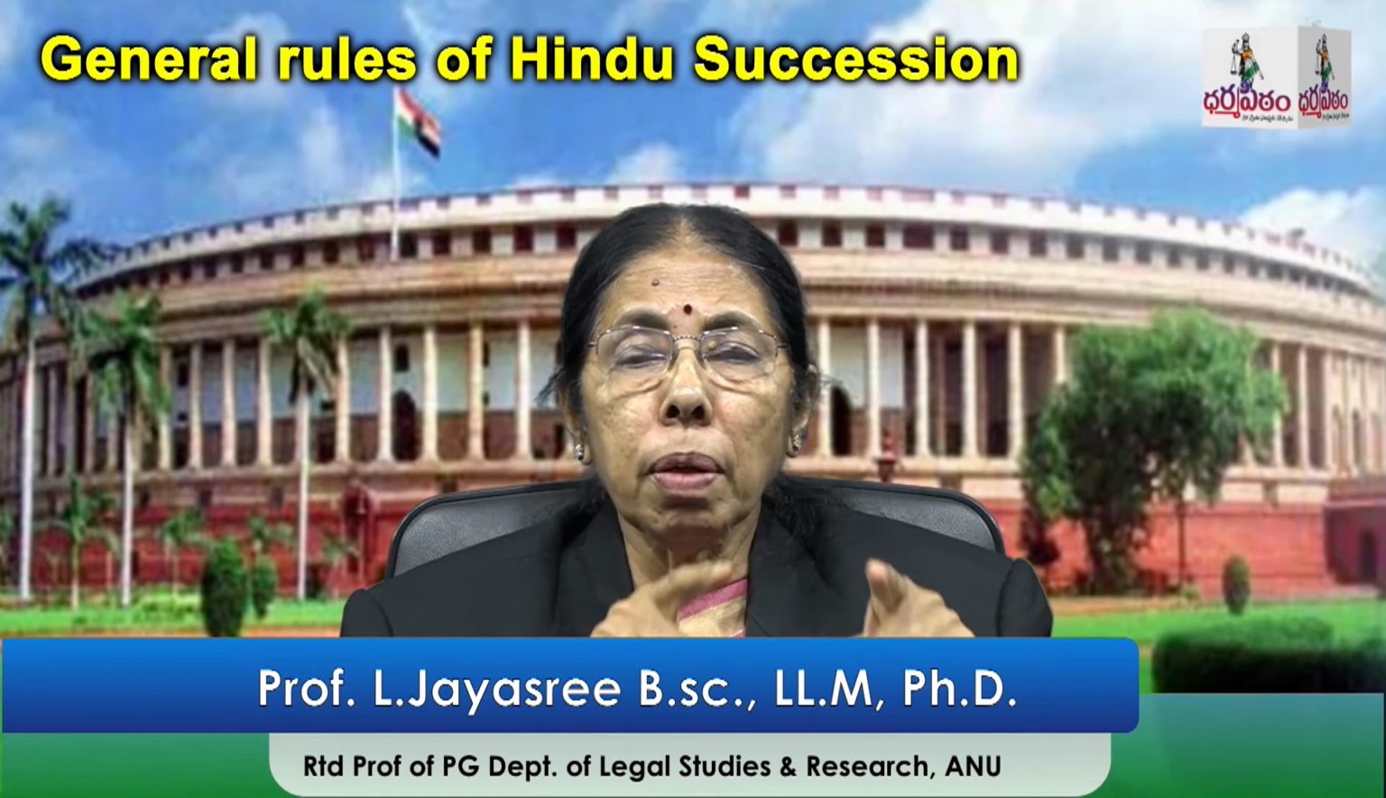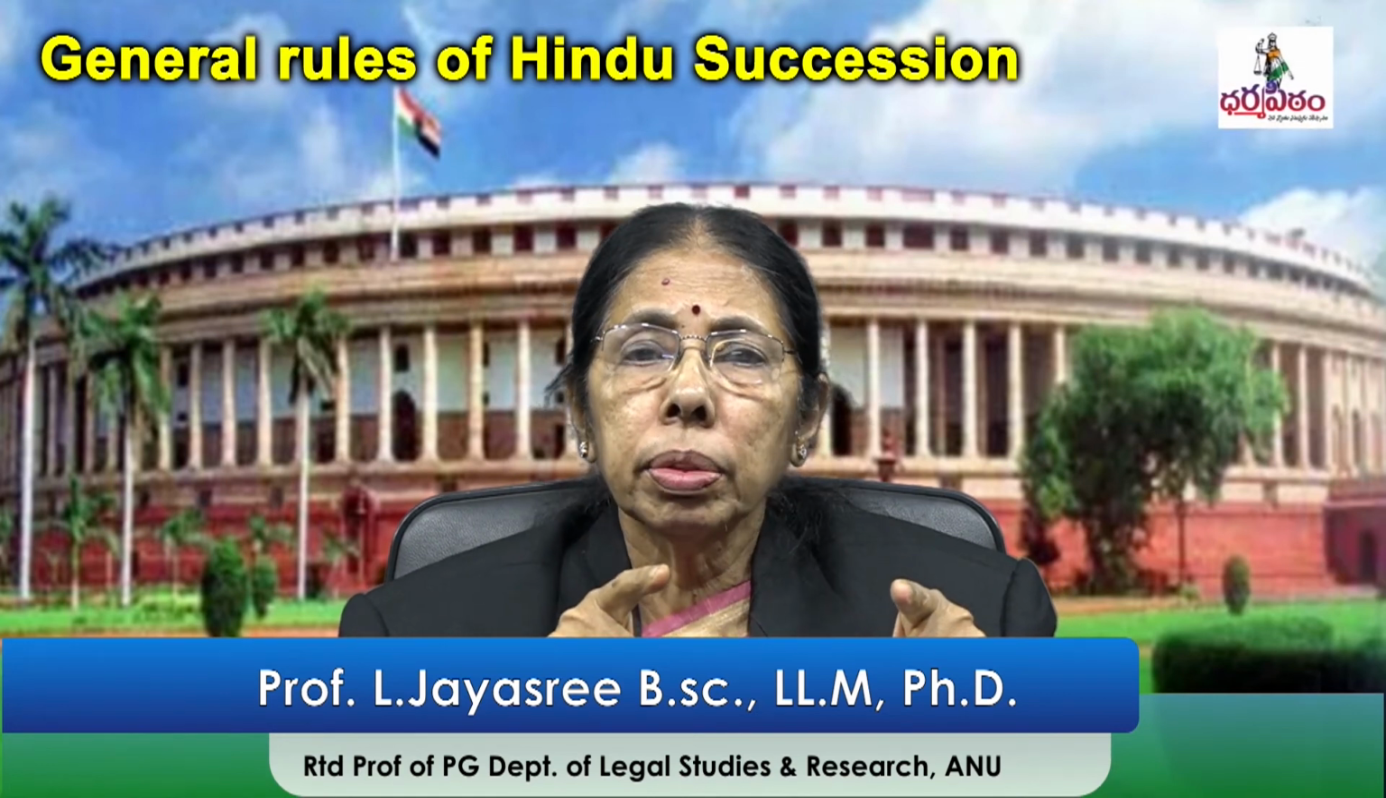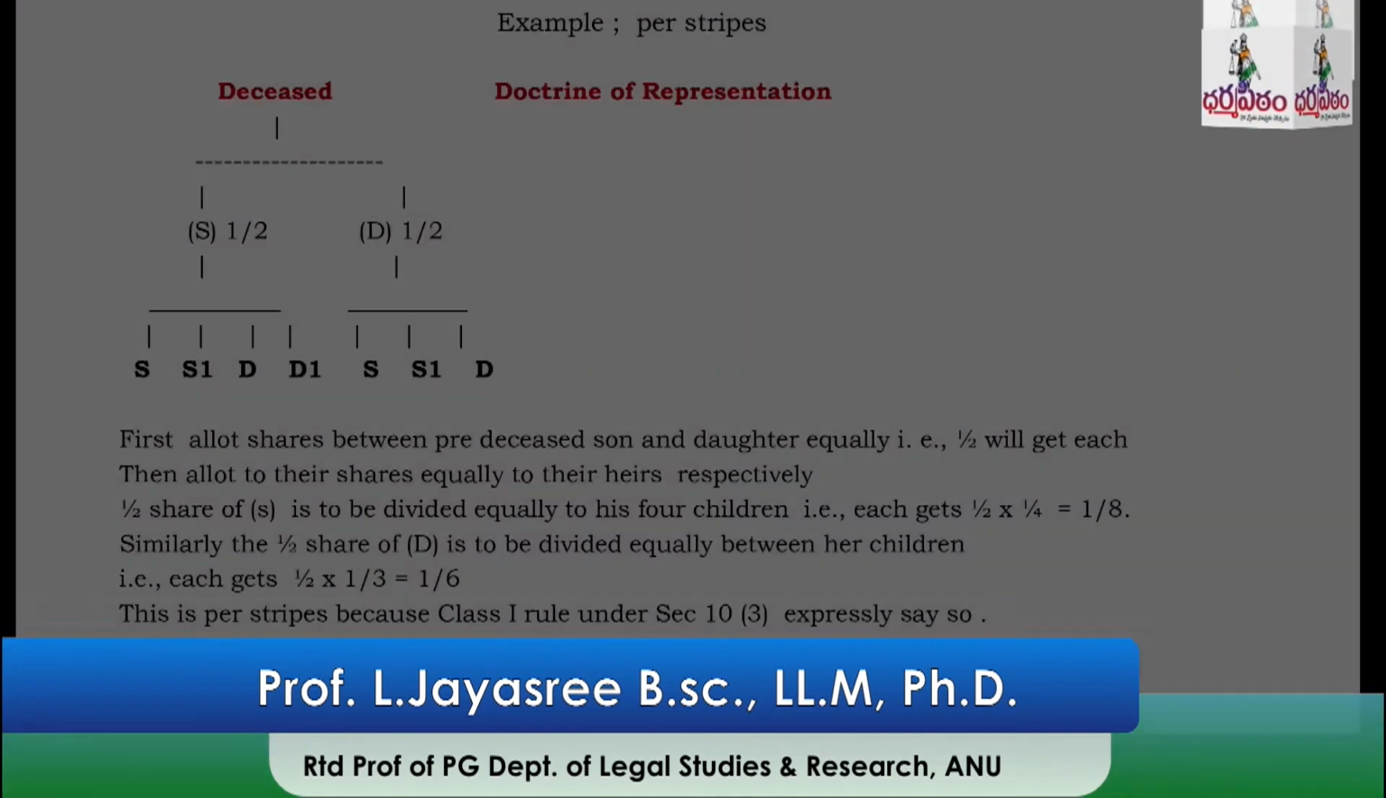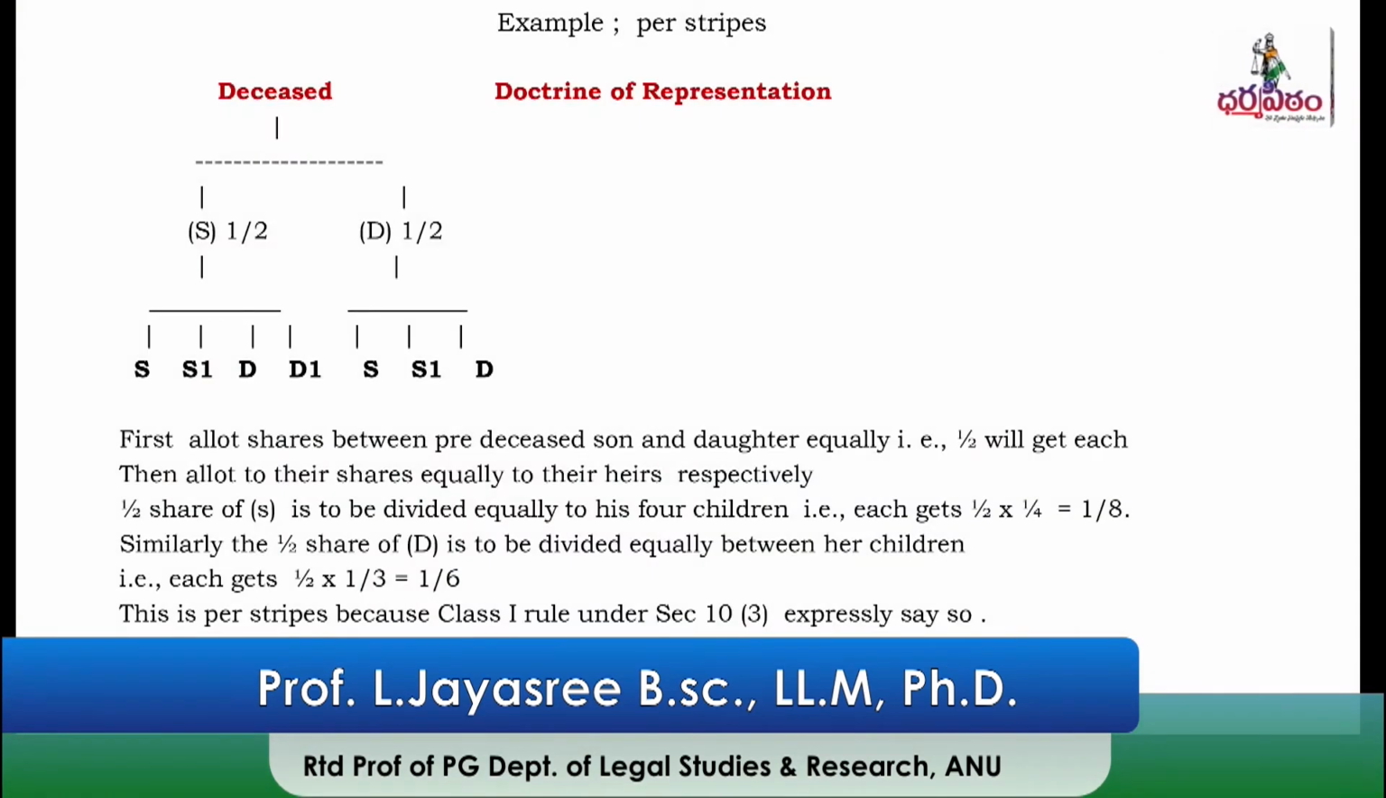So the property is to be first divided equally between the predeceased son and predeceased daughter. Each will get half. S will get half, D will get half. And this S had two sons and two daughters. This half is to be divided equally among all these heirs, that is, 4 equal parts are to be made. So 1 by 2 into 1 by 4, each will get 1 by 8.